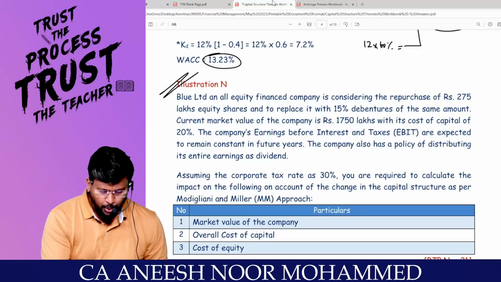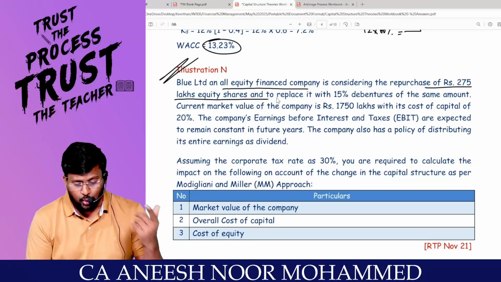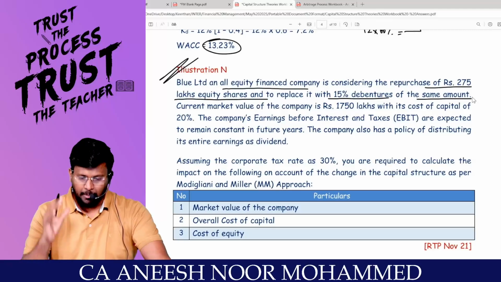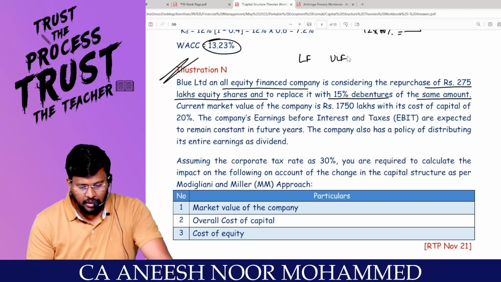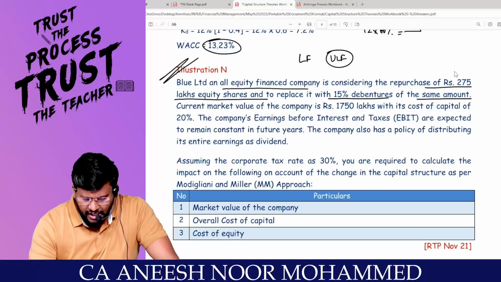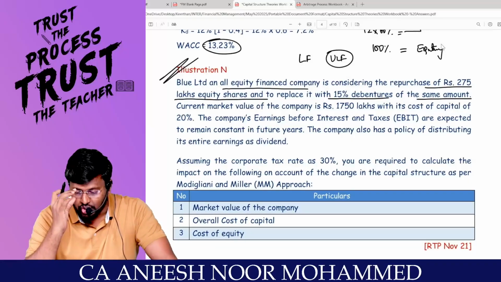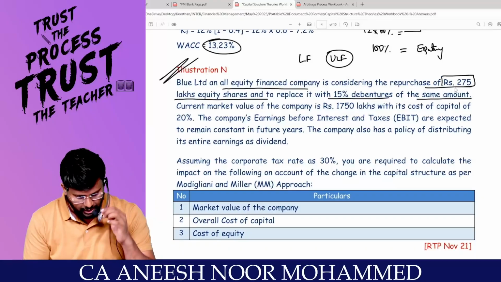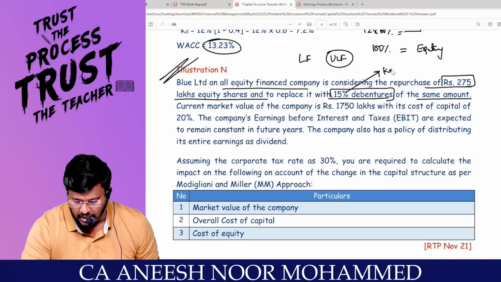Sir, Blue Limited, an all-equity finance company, is considering the repurchase of 275 lakh equity shares and to replace it with 15% debenture of the same amount. My dear lovable students, this company is an all-equity company. So is this company a levered firm or an unlevered firm? This company is an unlevered firm. For an unlevered firm, 100% of the share capital will be equity, but they are going to inject debt into the capital structure, to the extent of 275 lakh, replaced with 15% debenture. That means KD is equal to 15%. Am I right, sir? Of the same amount.